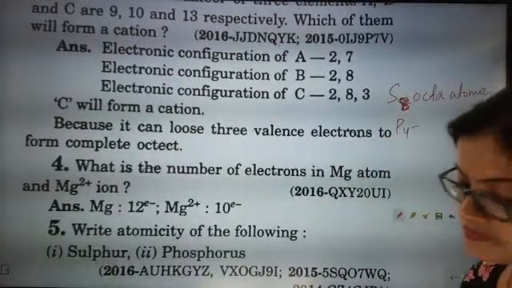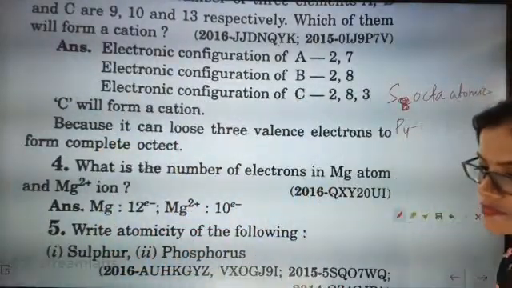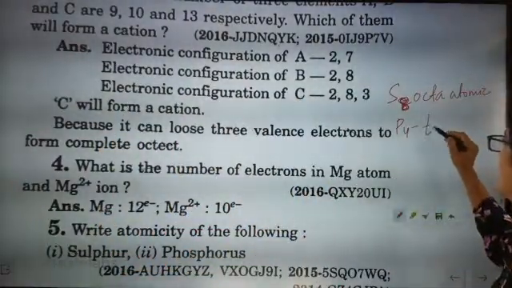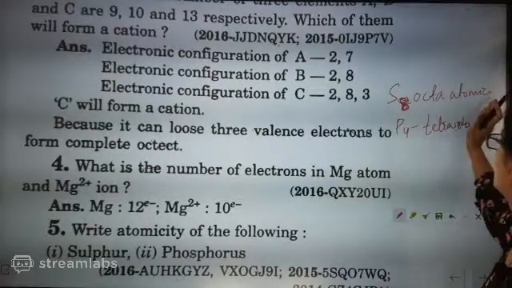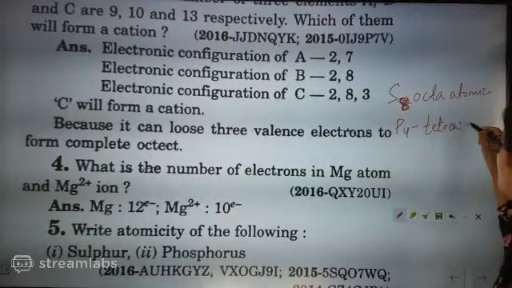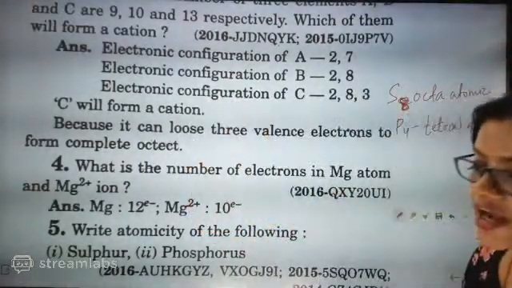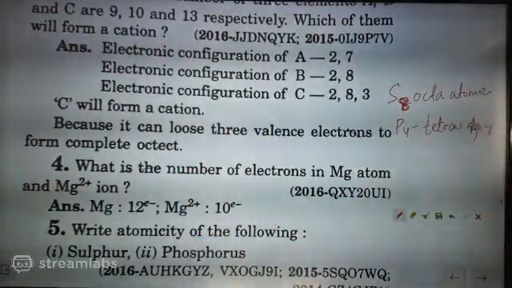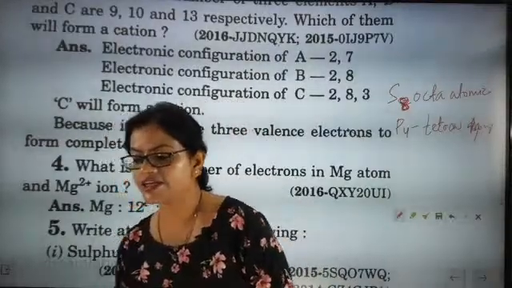Phosphorus is tetra, called tetraatomic. Tetra means 4 atoms. Phosphorus P4 is possible. Sulfur is exactly S8.